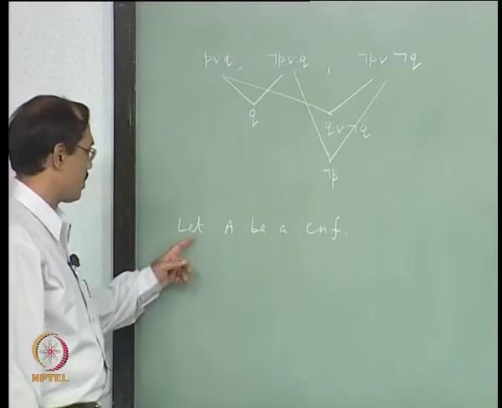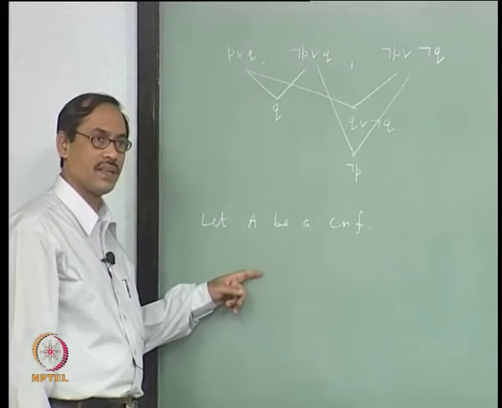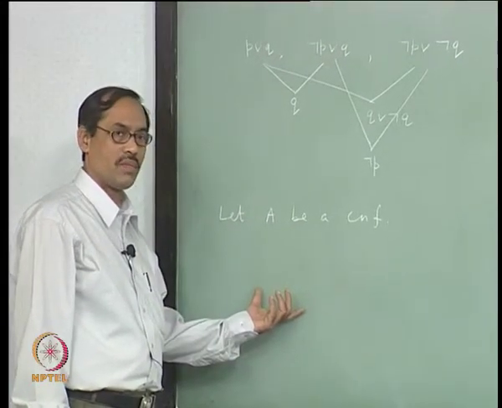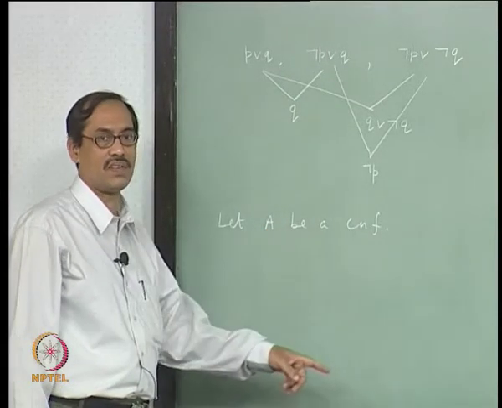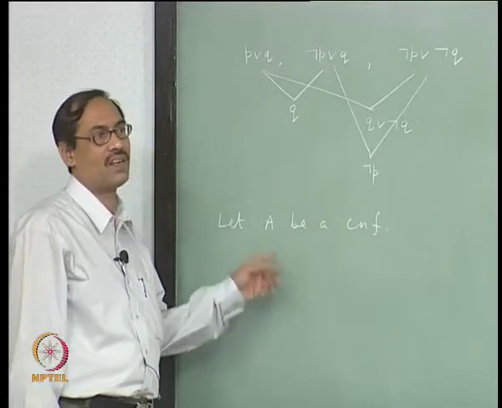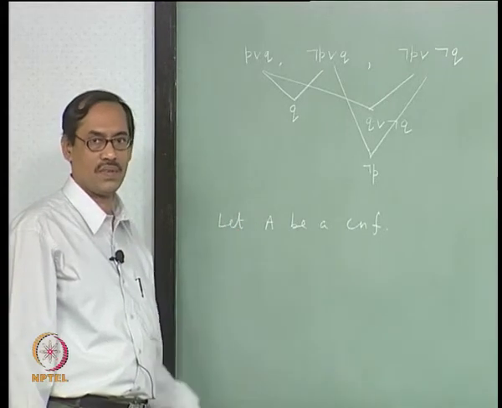Okay. Then what we are going to do is take resolvents of A, put them together, but then with the resolvents you may need another clause of A to be resolved, not only resolvents of resolvents, but original also. Fine.